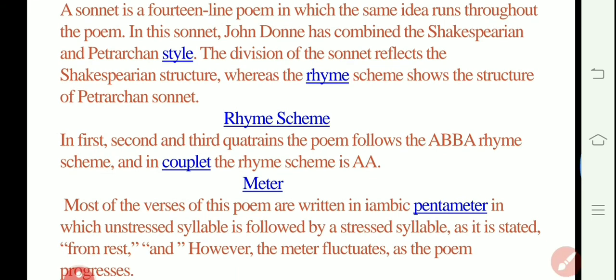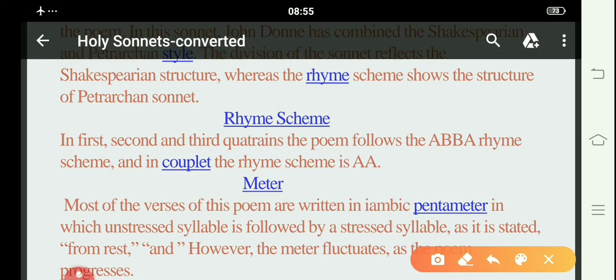So here, what are the rhyme schemes basically? In the first, second, and third quatrain, the poem follows A B B A rhyme, and in the couplet, the rhyme scheme is A A. So basically, he used the rhyme schemes which are used by Petrarch, the Italian poet, and he used the structure of this particular Shakespearean sonnet.